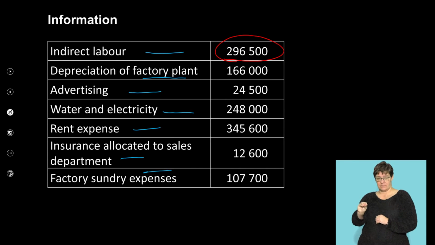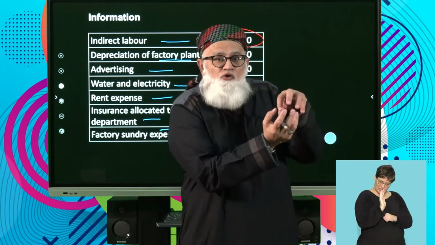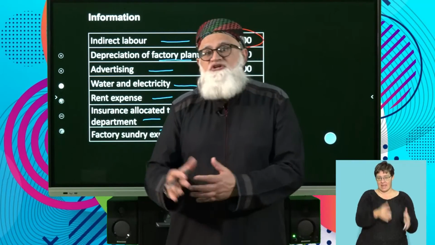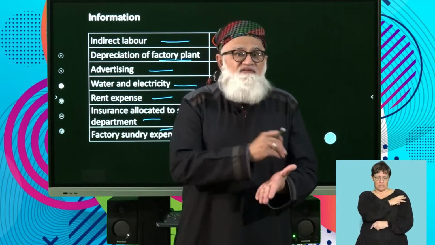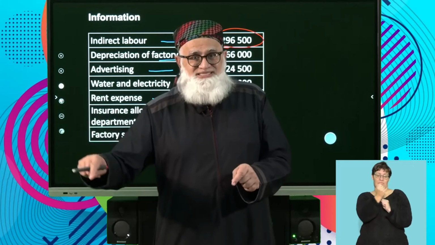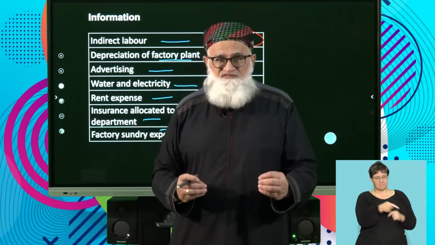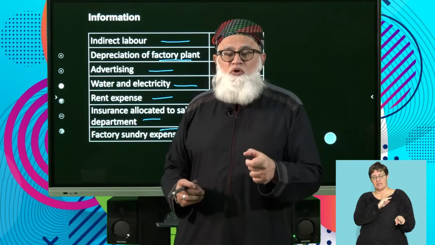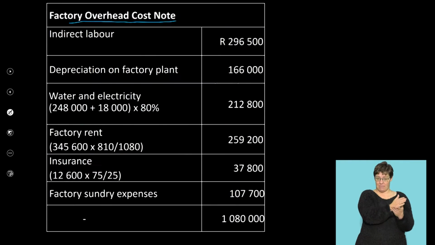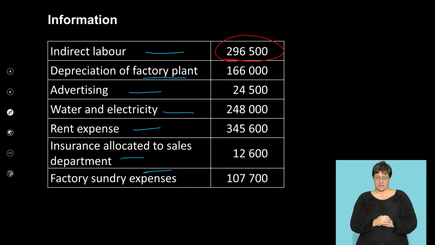Indirect labor, let's identify. Indirect labor is part of my factory overheads. An example of indirect labor would be the factory cleaners, the factory foreman, right? People working in the factory but not actively involved in the production process. They're not part of the production line. Therefore, that cost component will go to factory overheads. So we've got indirect labor, and there we go, 296,500.